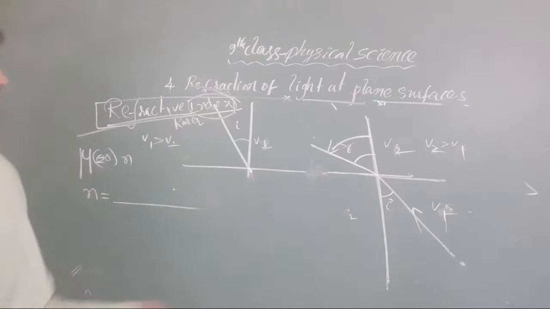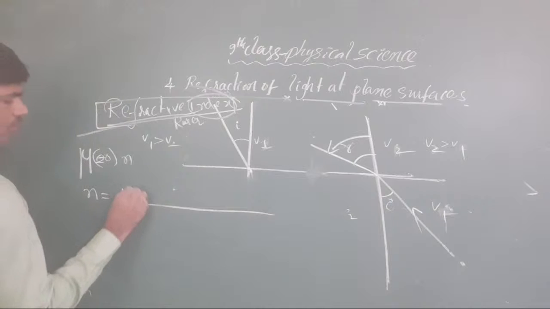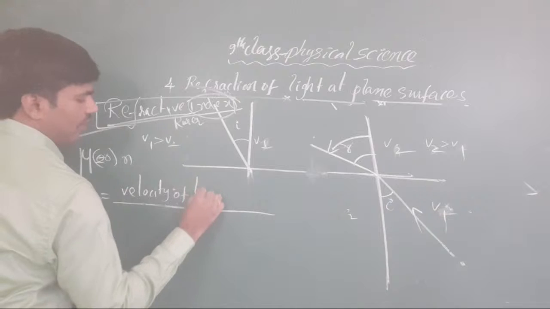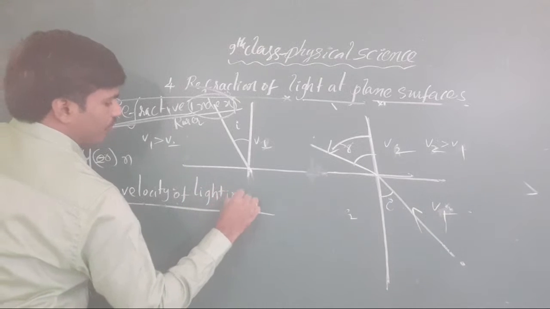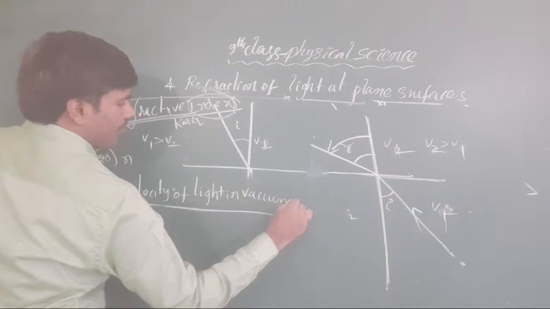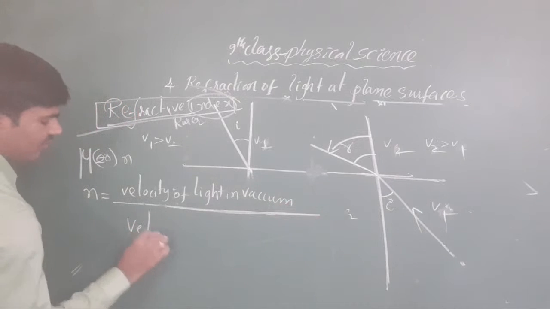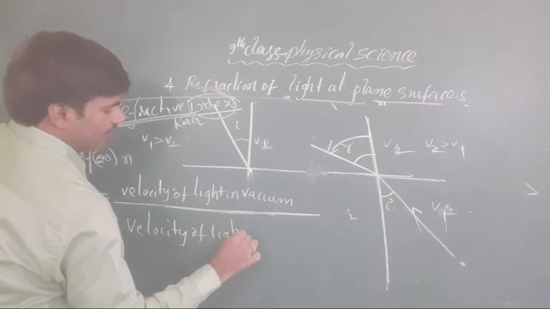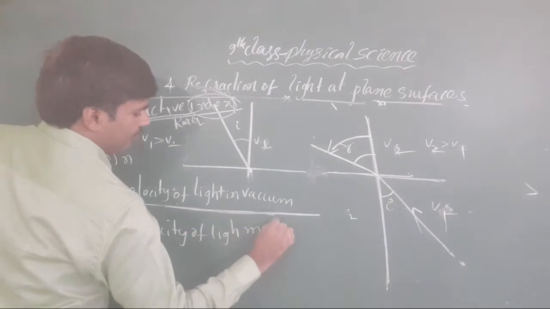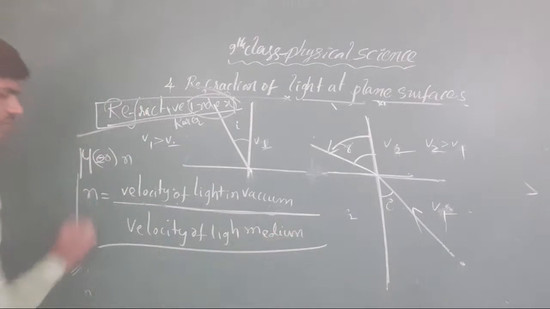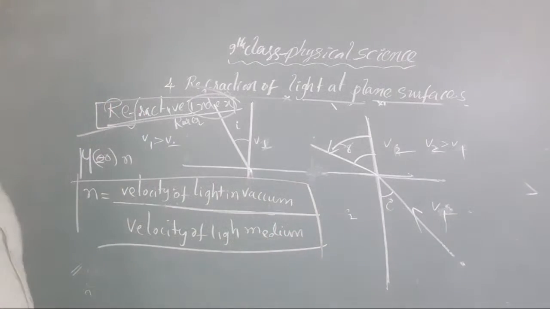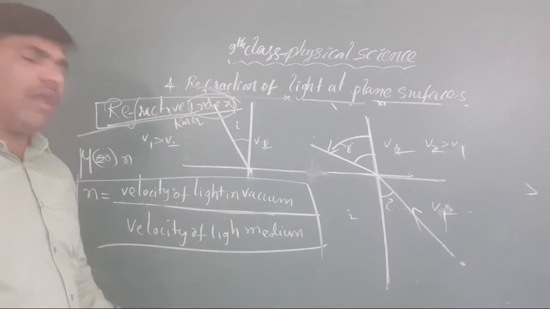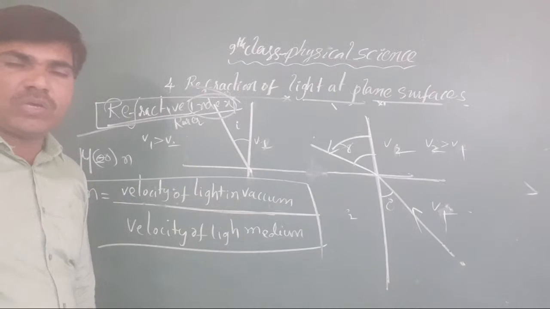n is equal to the velocity of light in vacuum divided by the velocity of light in medium. Clear or not, all of you? This is called the refractive index. The refractive index is nothing but the velocity of light in vacuum to the velocity of light in medium.